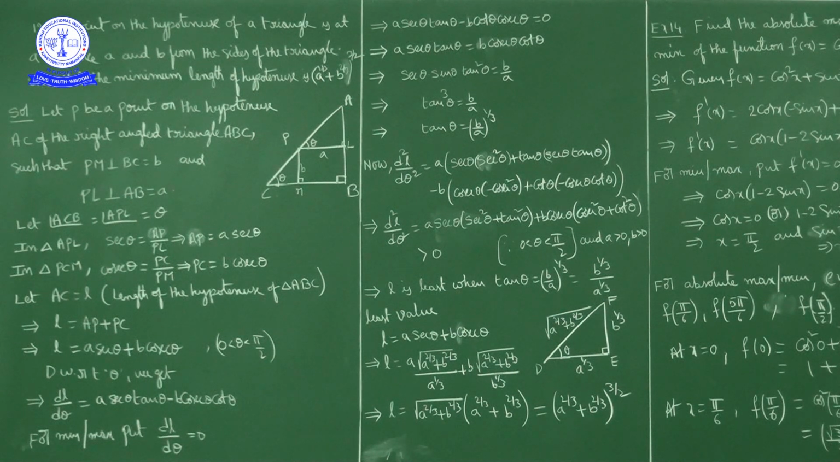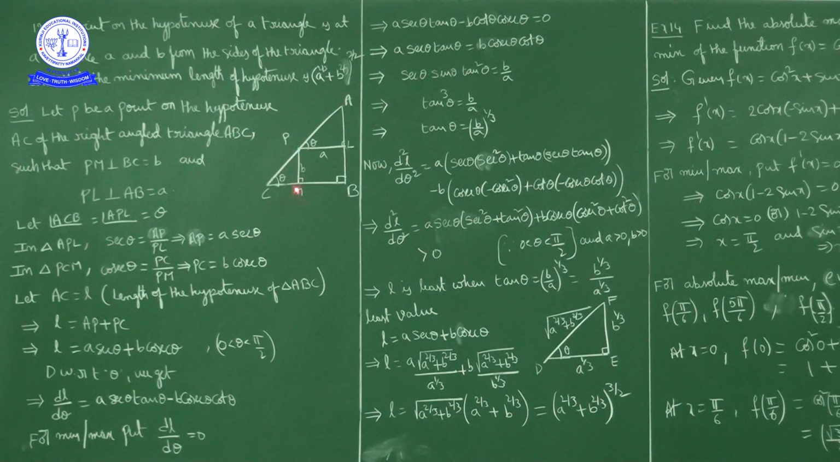I have to show that the minimum length of hypotenuse is (a^(2/3) + b^(2/3))^(3/2). What is given is a right angle triangle. Suppose ABC is a right angle triangle with AC as hypotenuse. Now P is any point on this hypotenuse.